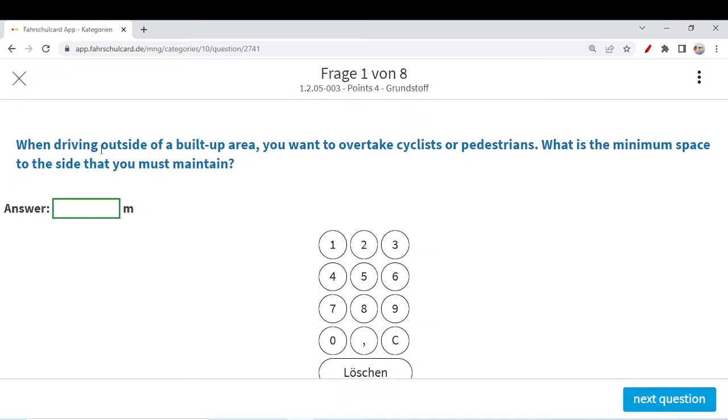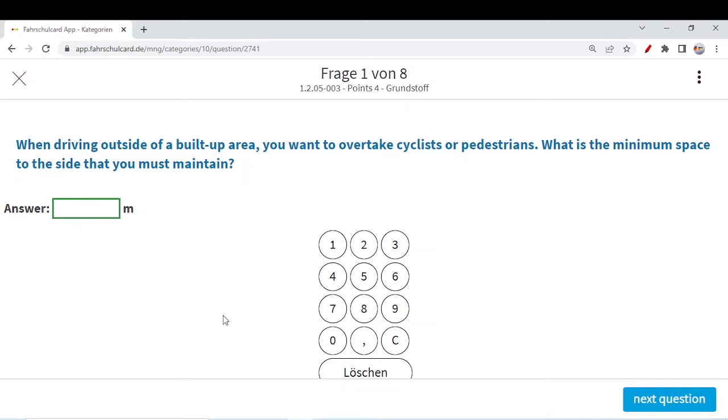So fifth question for today, and the first question from this topic: when driving outside of a build-up area, you want to overtake a cyclist or pedestrian, what is the minimum space to the side that you must maintain? You already know that whenever you are driving inside a build-up area, then if you want to overtake a cyclist or pedestrian, you can do it by keeping the minimum safe distance, which is 1.5 meter. And if you are doing it outside build-up areas, then your speed is a bit higher compared to inside the build-up areas, so your distance should be 2 meter.